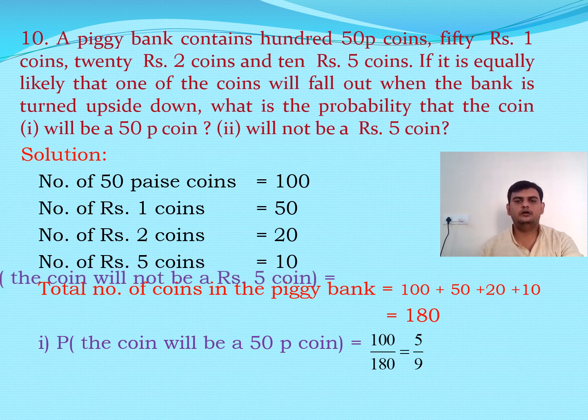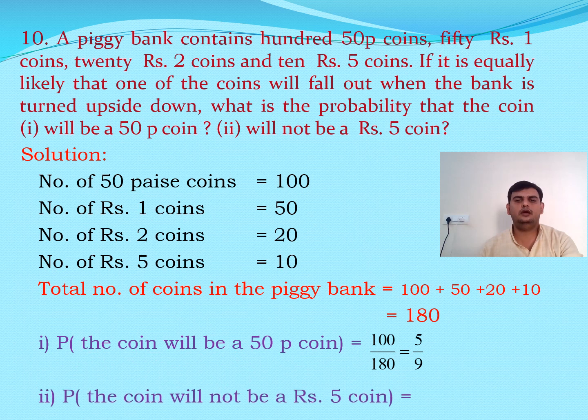Now probability of not getting a 5 rupee coin. Not getting a 5 rupee coin means excluding 5 rupees, you may get any one. How many 5 rupee coins are there? 10. So from the total 180 coins, if you remove the 10, how many are there? 170. So 170 favorable outcomes we have. So the probability is nothing but 170 by 180, which is nothing but 17 by 18. This is about problem number 10.